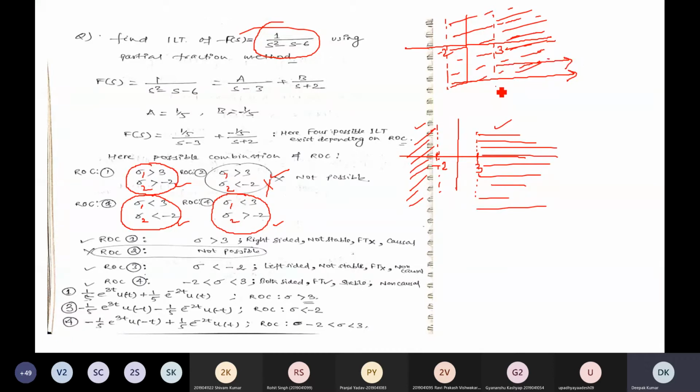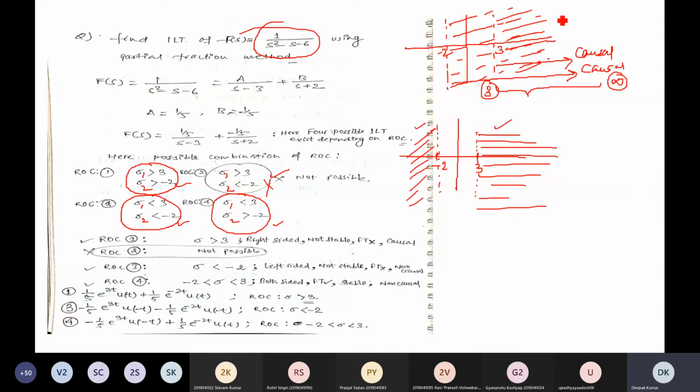So from 3 there will be overlapping, and it will go up to infinity. From 3 to infinity there is a common region of convergence, and both the ROCs are right sided in nature. So both the signals are causal.